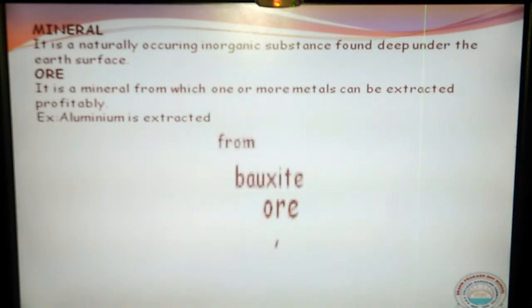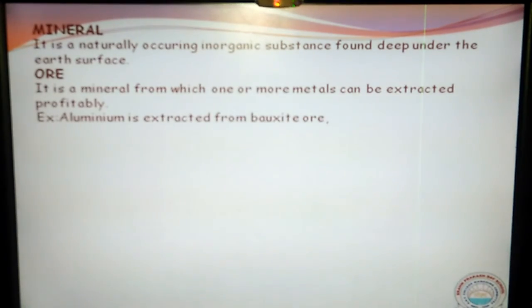Like we have here bauxite, Al2O3·2H2O. There is a formula for bauxite ore, and from that bauxite ore aluminium can be extracted. You know already that aluminium is highly reactive, so that is why it is always available in the form of its compounds, mostly oxides. That is bauxite: Al2O3 is aluminium oxide, along with 2 water molecules present on each compound.